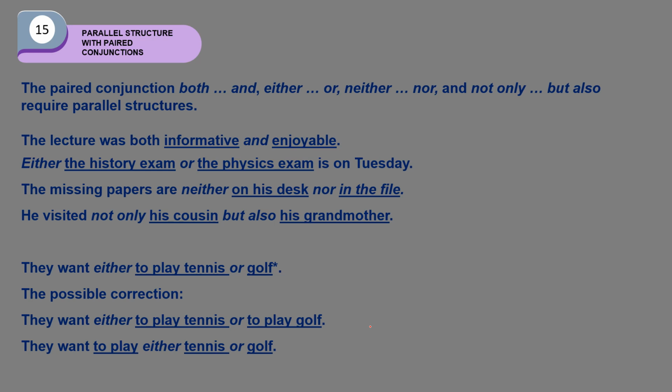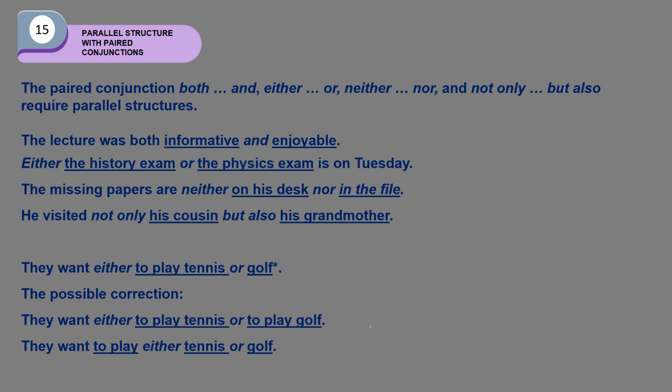The next example, we can find an asterisk. This asterisk indicates an error. *They want either to play tennis or golf. We can find either and or. Yes, that is the correct pair conjunction. But what about to play tennis and golf? To play tennis is a to-infinitive. Golf is a noun. Those two are not at the same level.